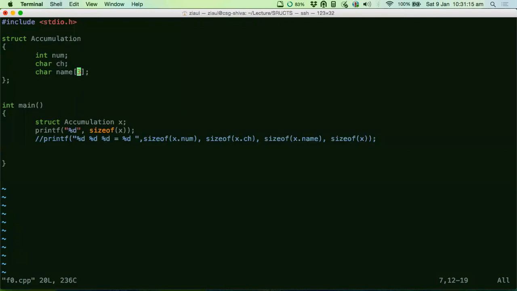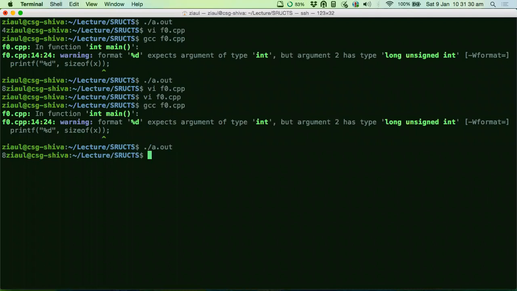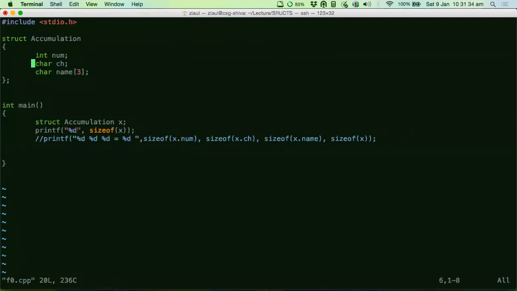It's 3 plus 1 plus 4, right? So this is 8. So in this case, since it's divisible by 4, it should not go to 9 now. That's what our claim is, right? That's what our hypothesis is. Yeah, see, it ended with 8. That means I think it has to be divisible by 2, not 4, right? So let's do one thing.